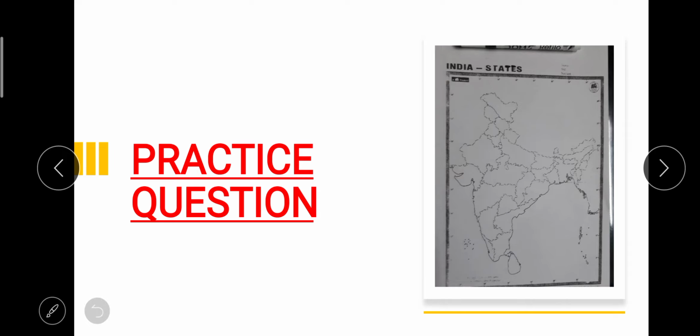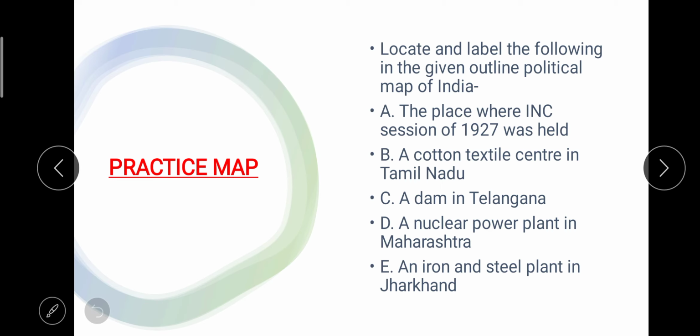Now my dear friends, we'll do a practice question, and as you have done 4 series now, you will be comfortable with this practice question if you have practiced all previous maps which we have done in series 1, 2 and 3. So all 4 series are important here for the preparation of the exams. Now let's see the question. As we know, we have 4 or 5 or 6 features in one map. So first of all, we have the place where the INC session of 1927 was held. Okay, that we have done.